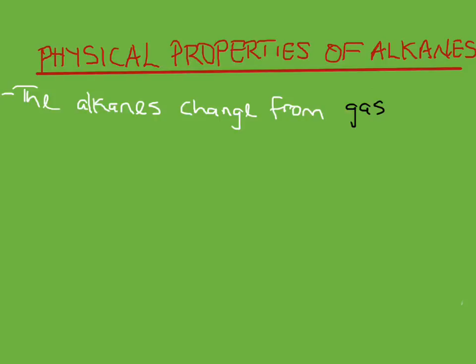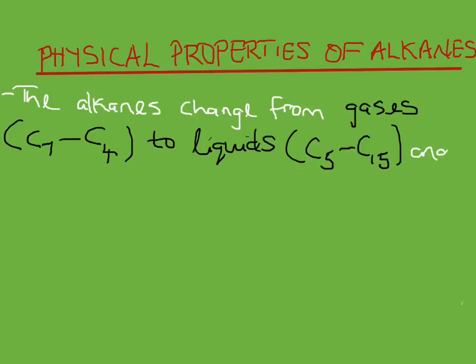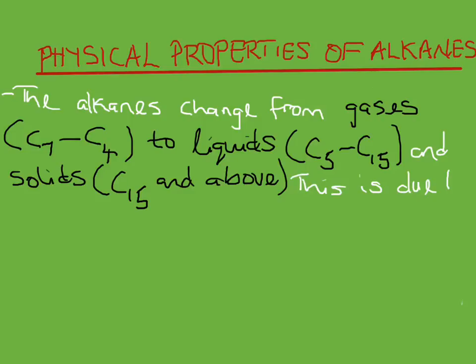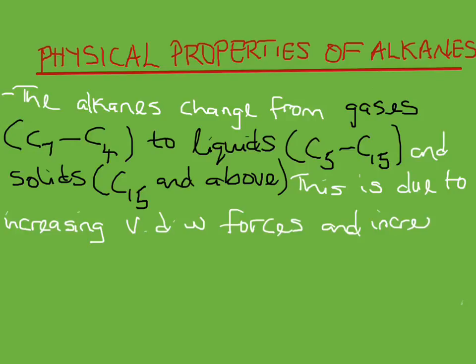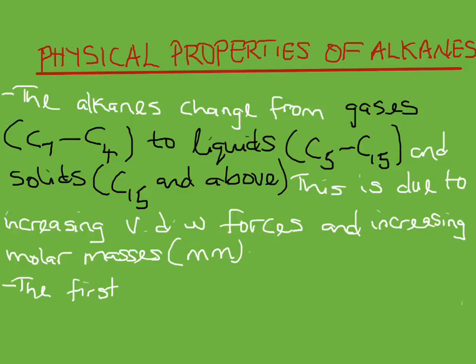The alkanes change from gases, that is carbon 1 to carbon 4, then to liquids, carbon 5 to carbon 15, like I earlier said, and then to solids, carbon 15 and above. This change in state is due to increasing van der Waals forces and increasing molar masses.